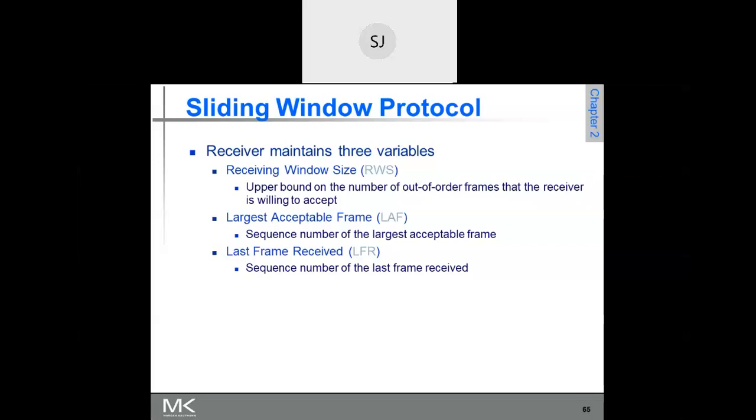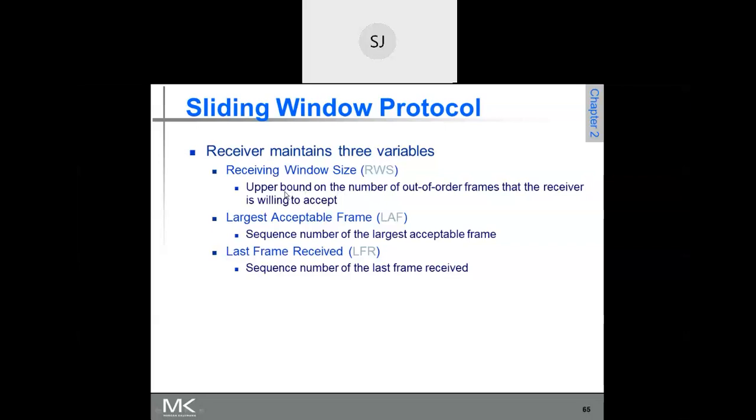So the receiver's window should be less than or equal to 7. At the maximum, the receiver's window size can be equal to the sender's window size, or it can be less than that. That's also okay. So that is the upper bound for the number of out of order frames that the receiver will accept.